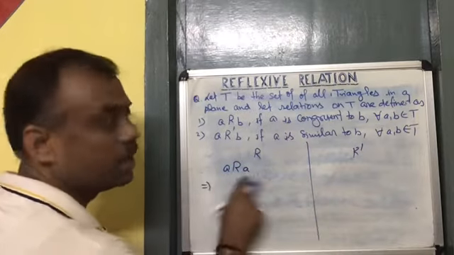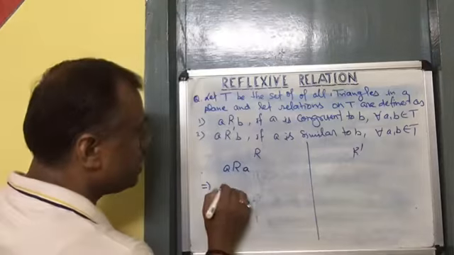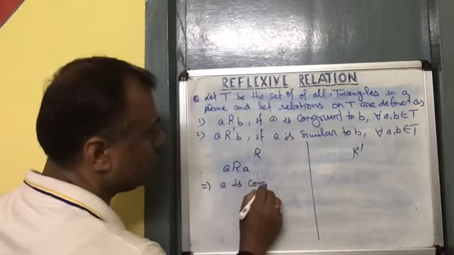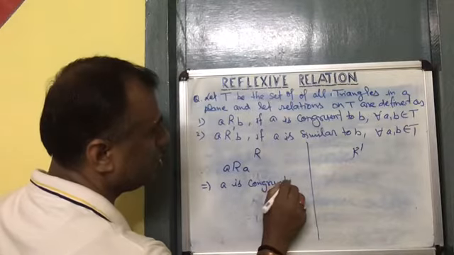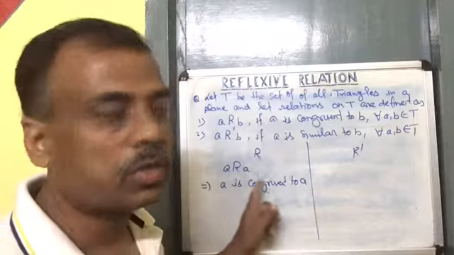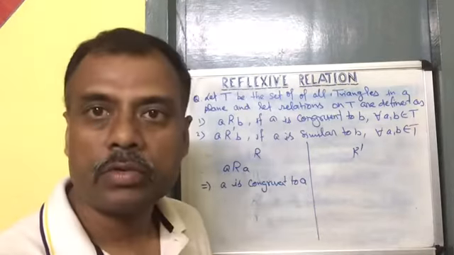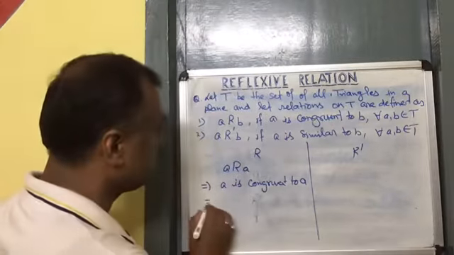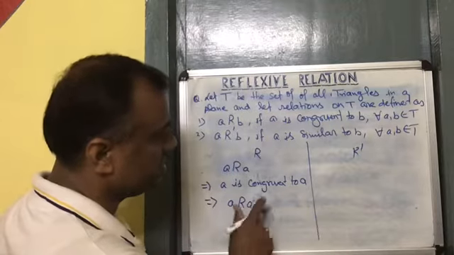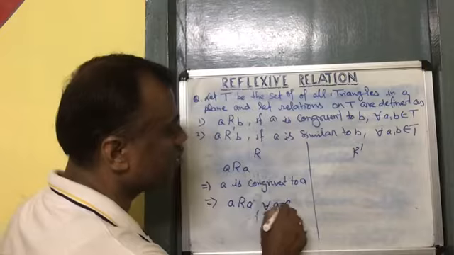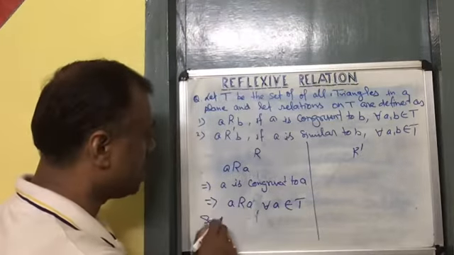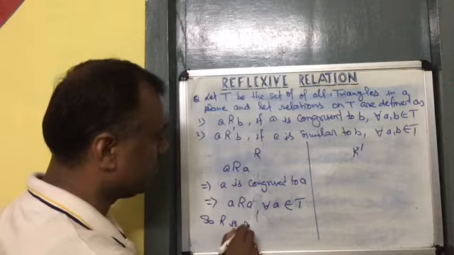Write it in words: a is congruent to a. What is a? a is a triangle. So every triangle is congruent to itself. That means a is related with itself for every a belongs to the set of triangles. So R is reflexive.